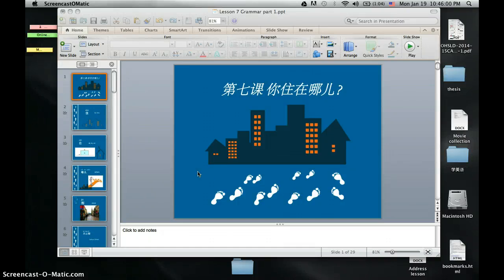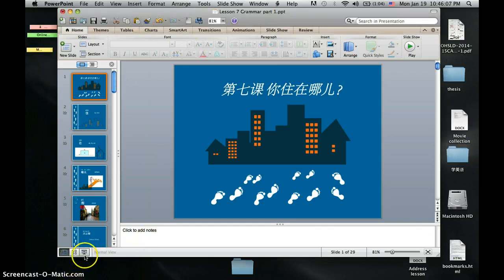Okay, today we'll continue this lesson. 你住在哪儿? First, let's have a review of the vocab we learned yesterday.